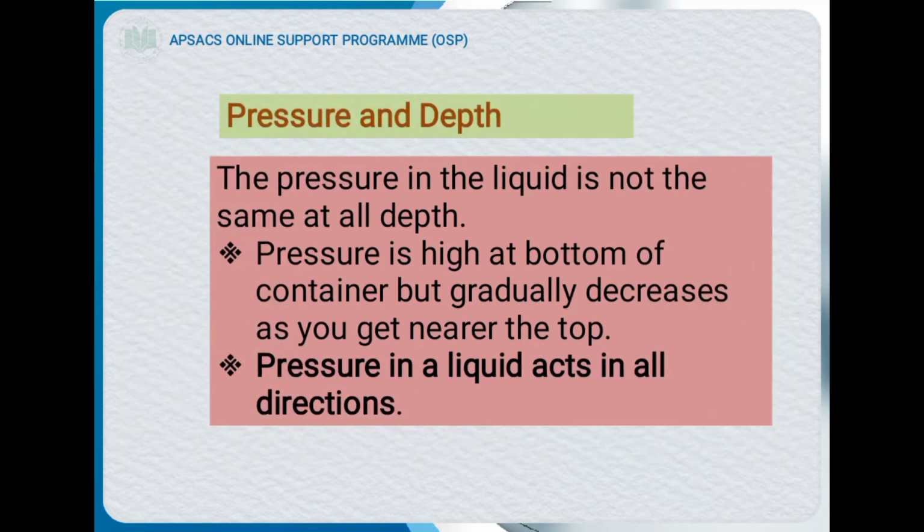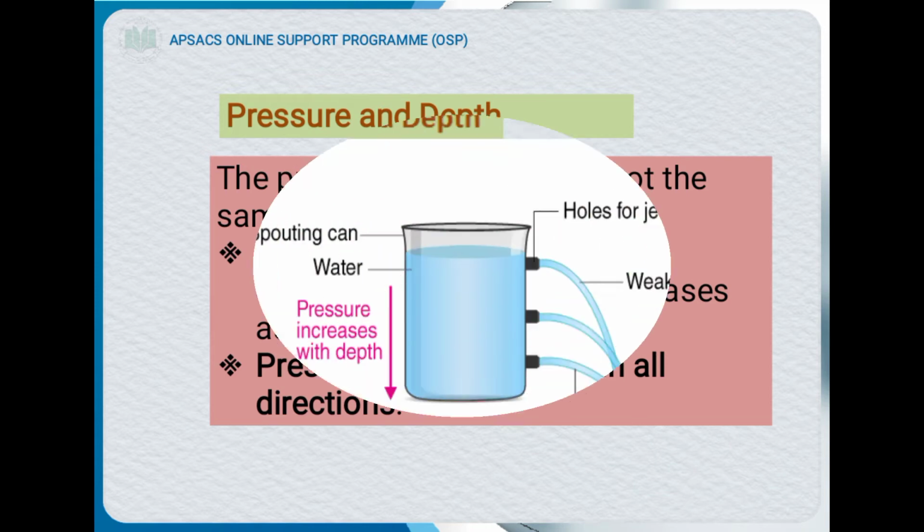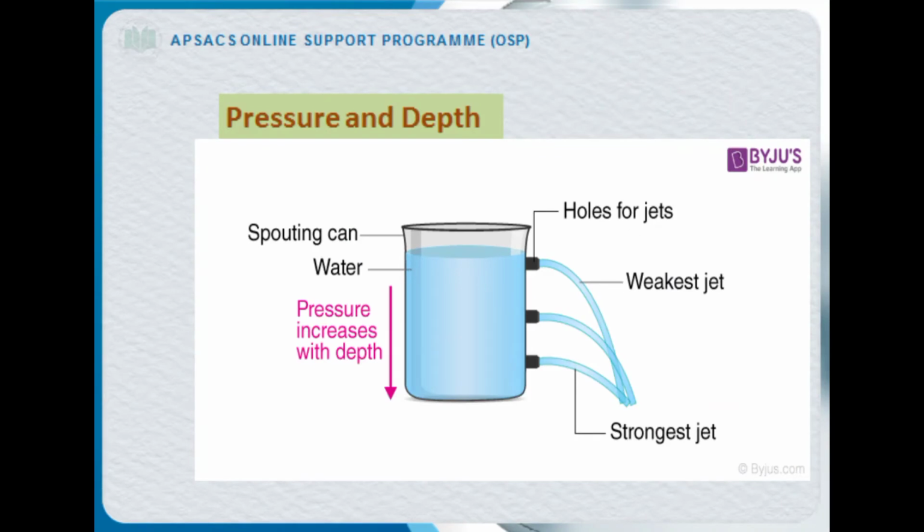So our subtopic is pressure and depth. Pressure in liquid is not the same at all depths. We see in the previous picture that at point A, the depth is small and the pressure is smaller, and at point D, the pressure is larger. Pressure is high at the bottom of the container but gradually decreases as you get near the top. Pressure in liquid acts in all directions. Pressure is equal at the same height.